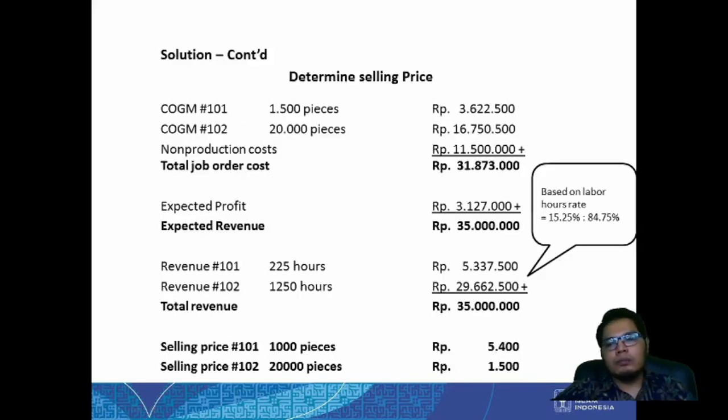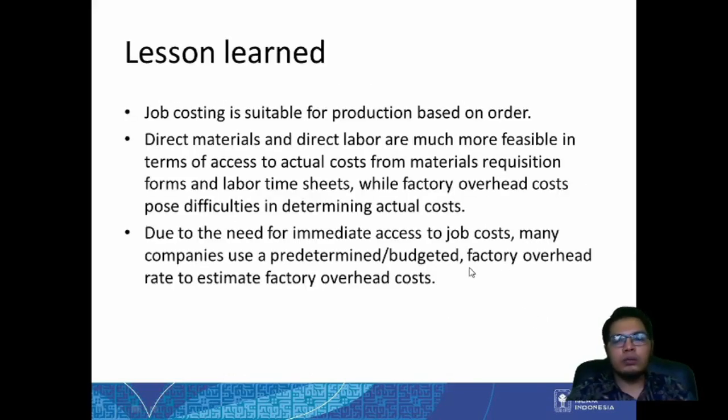So I hope this explains to you how to do job order costing. What we can learn from here is, first, job costing is suitable for production based on order. Direct material and direct labor are much more feasible in terms of access to actual costs from material requisition forms and labor time sheets, while factory overhead costs pose difficulties in determining actual costs.